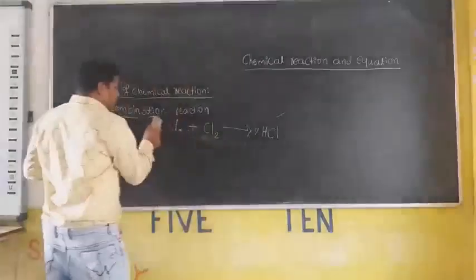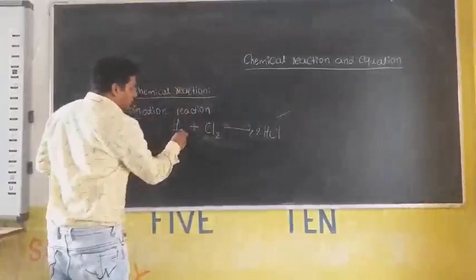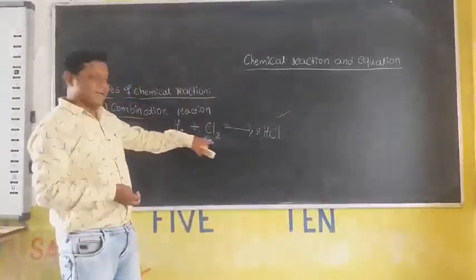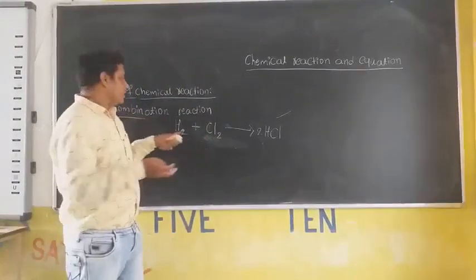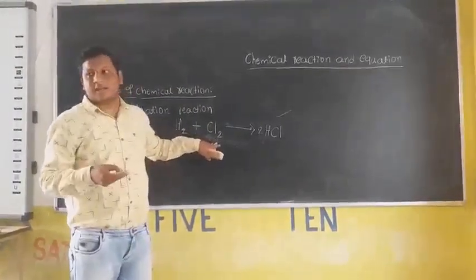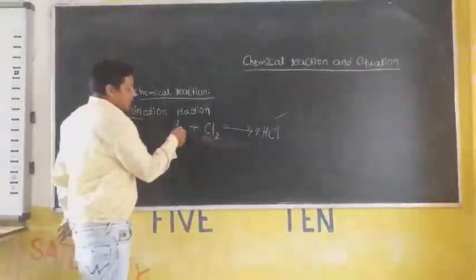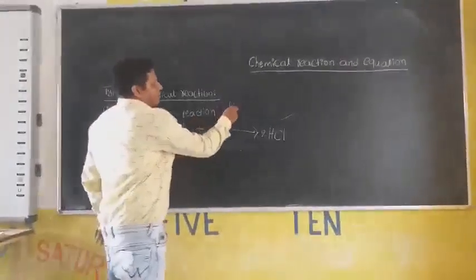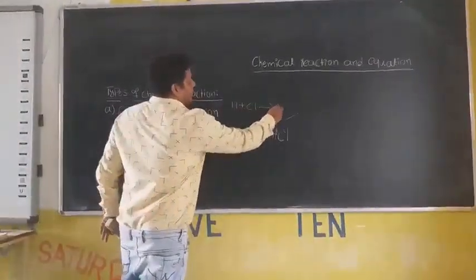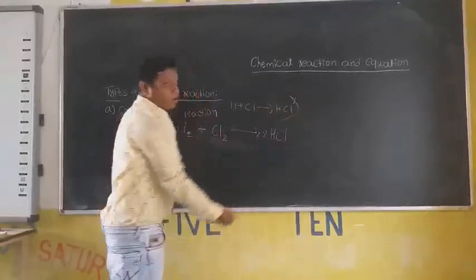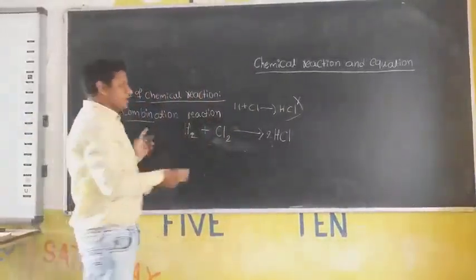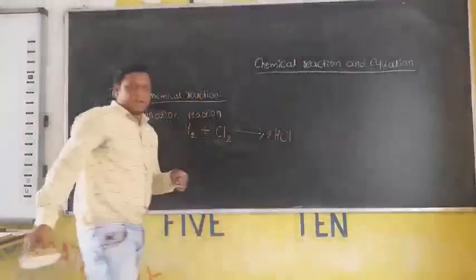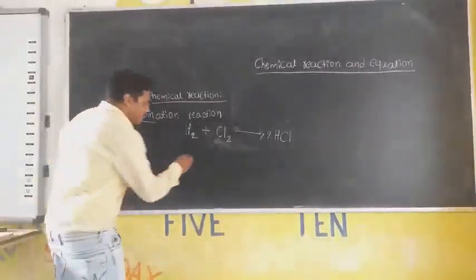Then take the next one. See here, while writing such reactants, hydrogen, chlorine, in the last class I explained, you should take them as diatomic, not H plus Cl. It produces Cl. This one is wrong, because these are all present in diatomic form. Okay, this is one type of chemical reaction.